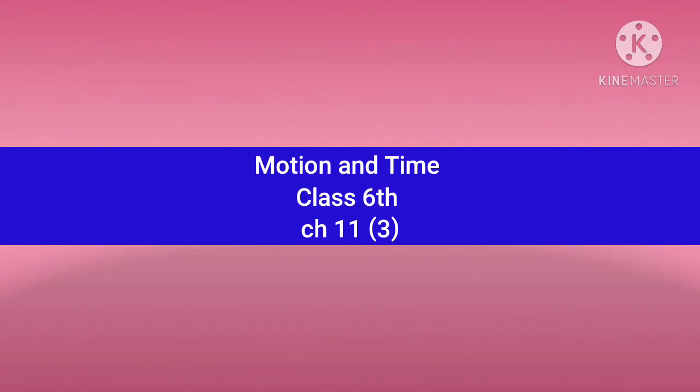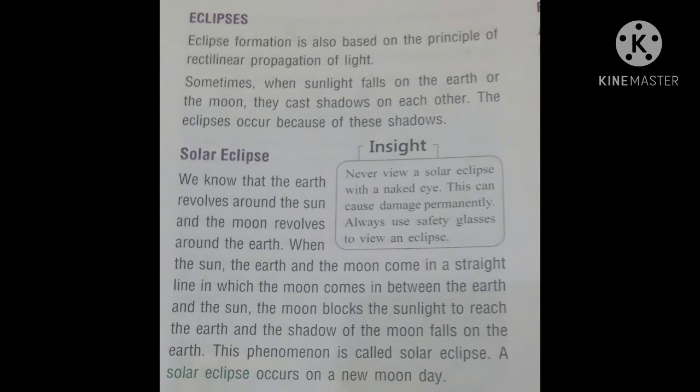Class 6 Chapter 11, Third Part. Eclipses. Eclipse formation is also based on the principle of rectilinear propagation of light. Sometimes when sunlight falls on the earth or the moon, they cast shadows on each other. The eclipses occur because of these shadows.